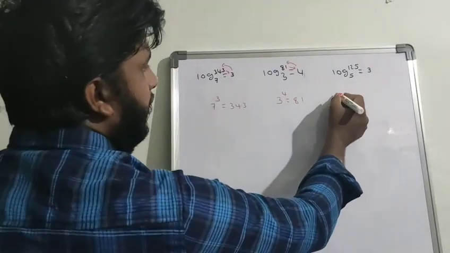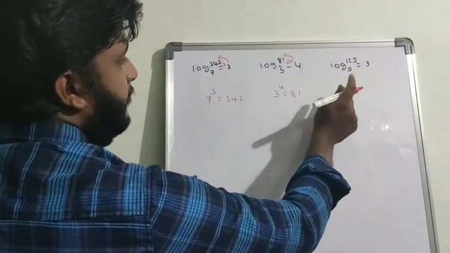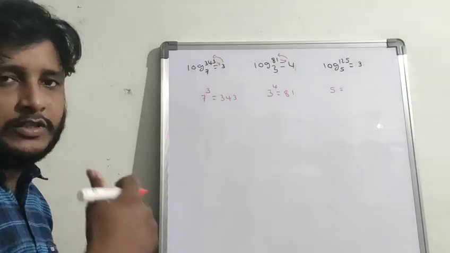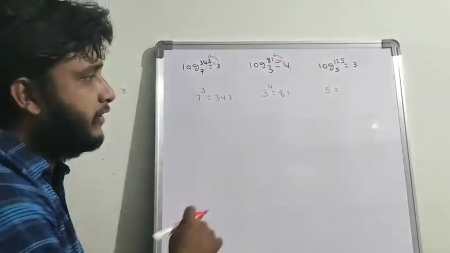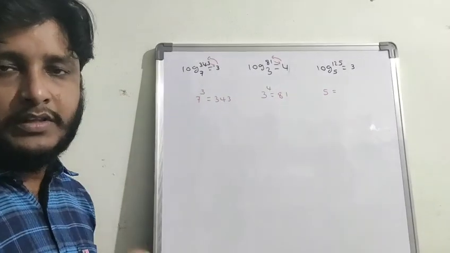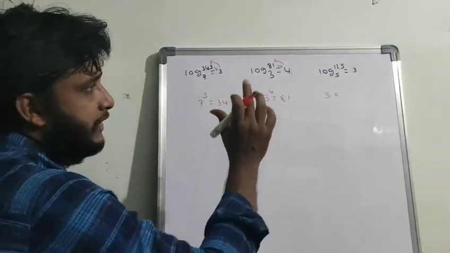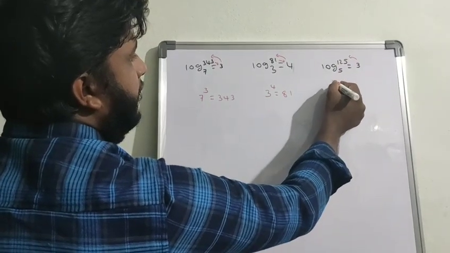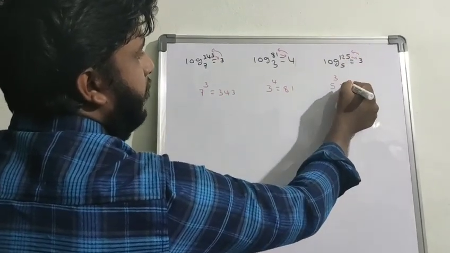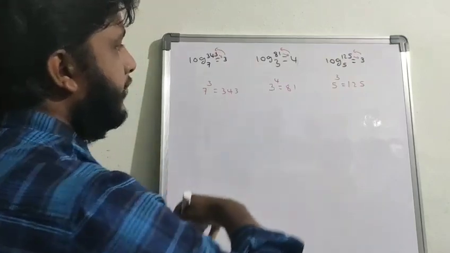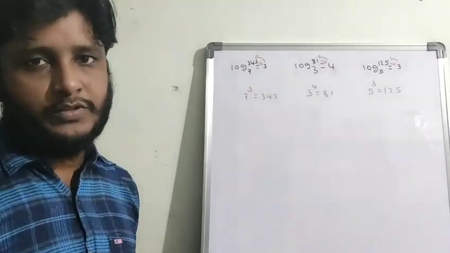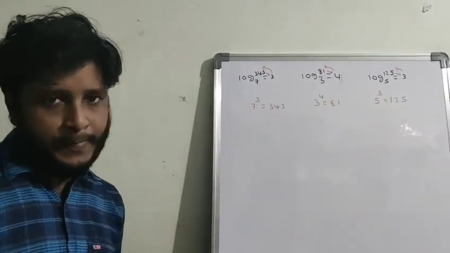And coming to here, the base plays a key role for converting logarithmic into the exponential form and exponential into the logarithmic form. The base is very important. The base plays the key role. 5 power, so here in the place of 125 you have to write 3, and in the place of 3 you have to write 125. This is the way you have to convert logarithmic functions into the exponential form. Okay.